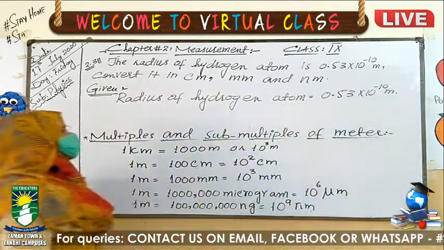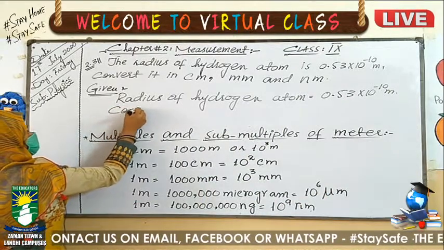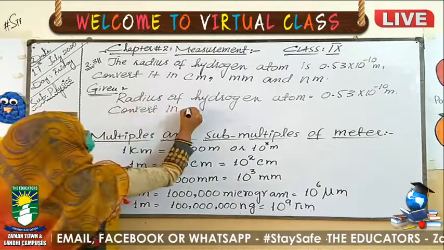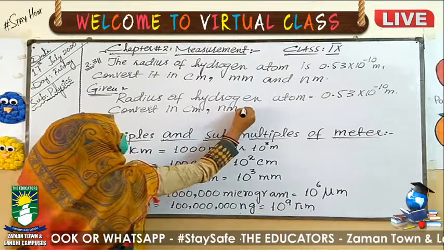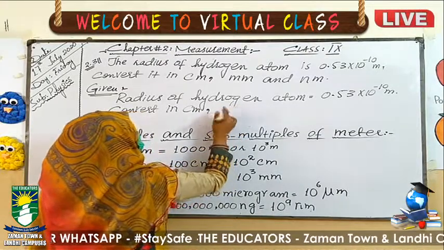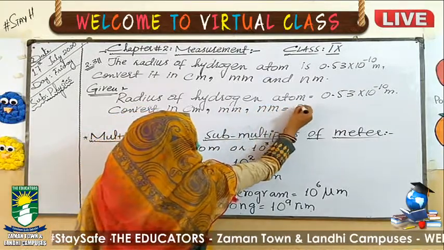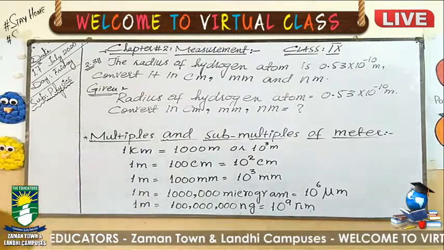We have to convert it into centimeter, millimeter, and then nanometer. We have to convert this meter into subunits now.